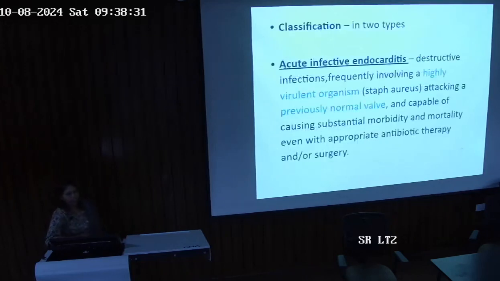Now what is the classification? Acute infective endocarditis: these are destructive infections frequently involving a highly virulent organism. This is important, you will see later. In subacute, the organisms are of low virulence. Acute infective endocarditis is caused by high virulence organisms like Staph aureus, which attacks a previously normal valve.